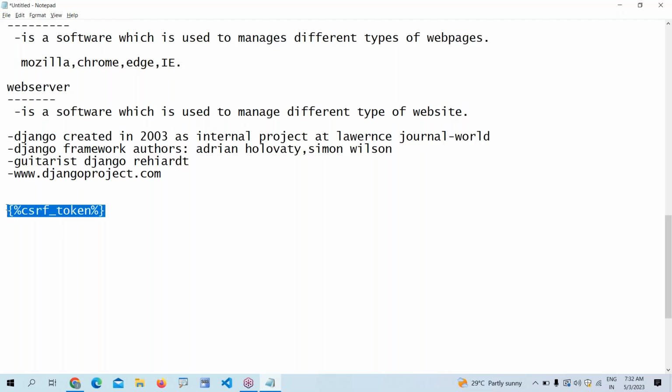That is the main advantage of Django. Secure and scalable, for these two reasons we go for Django. Fast as well, so we can develop the application very fast, secure, and scalable.